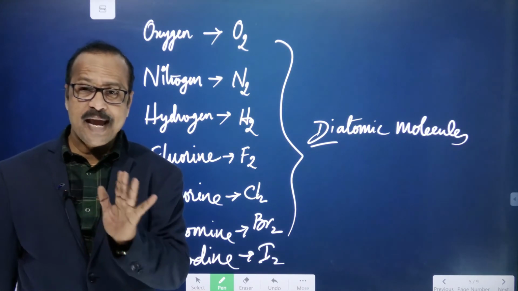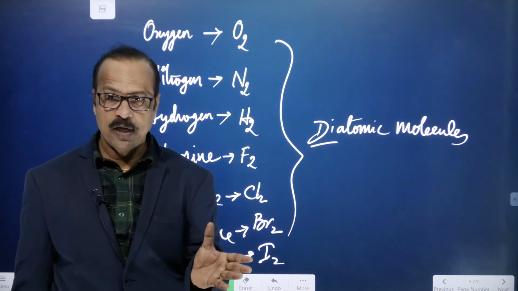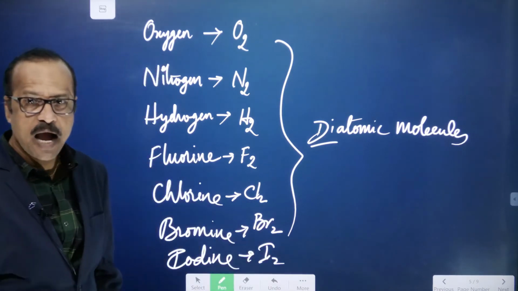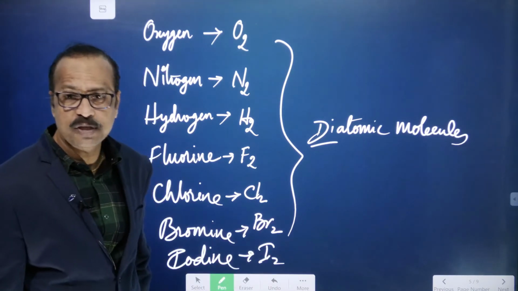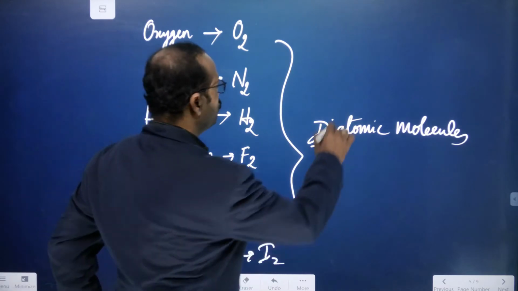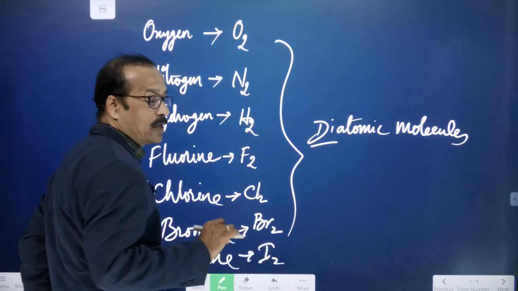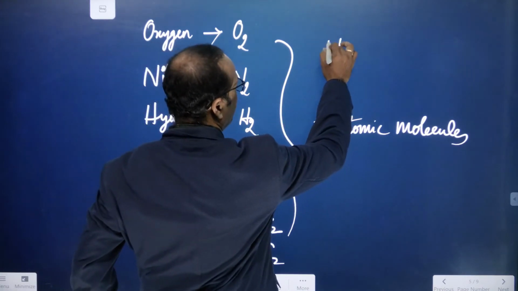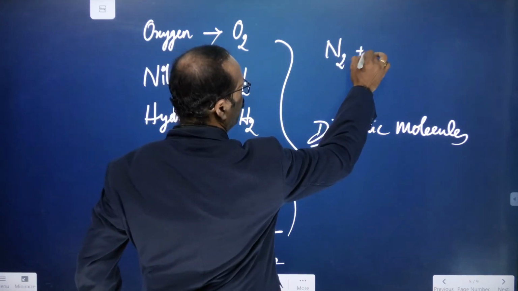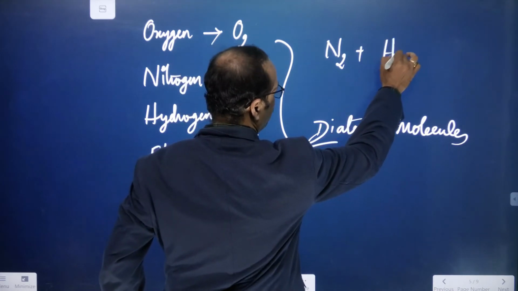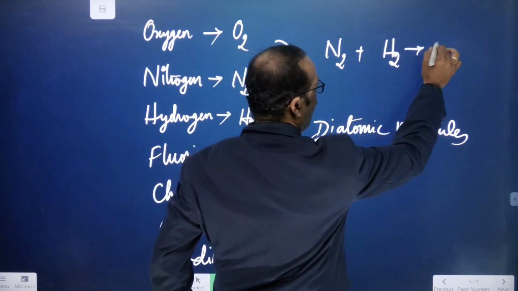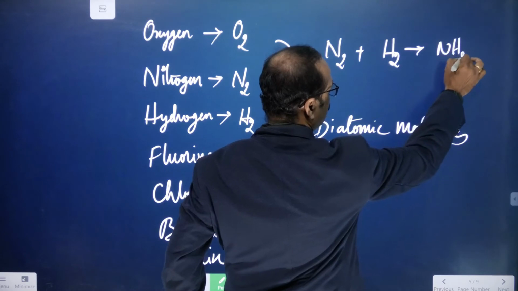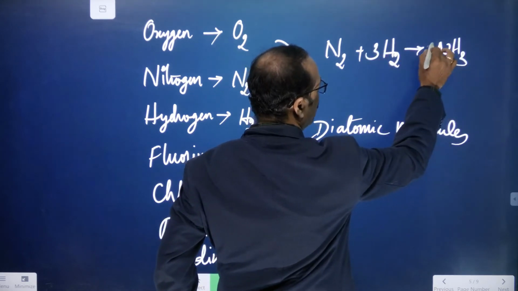When nitrogen reacts with hydrogen to form ammonia, it will come in future classes. For this, we write nitrogen as N2 and hydrogen as H2, and to balance the equation, the ammonia formula is NH3, so we can write 3 here and 2 here.